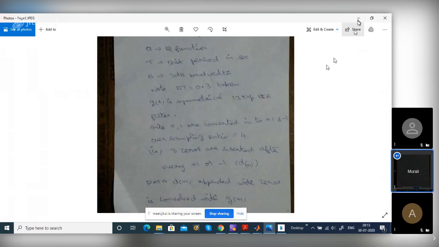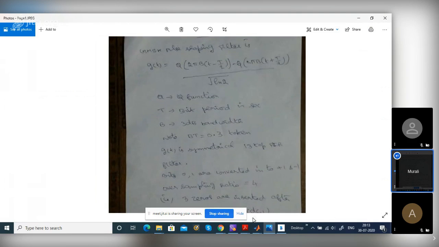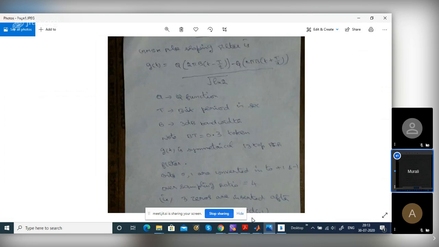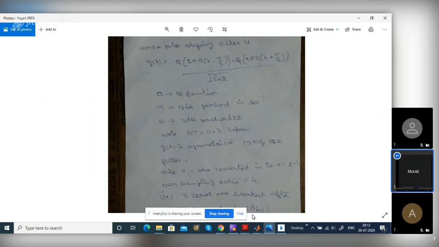So this is a difference of two Q functions actually. That G of t is the pulse. We sample it every T by 4, where T is the symbol period. We are interpolating, appending three zeros to every bit. We are increasing the sampling rate, so the sampling rate is four times the bit rate, or four times the symbol rate actually.